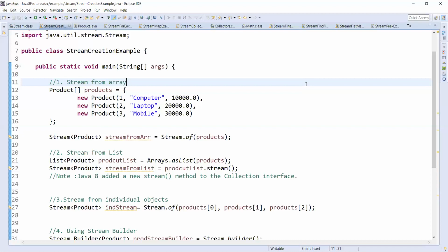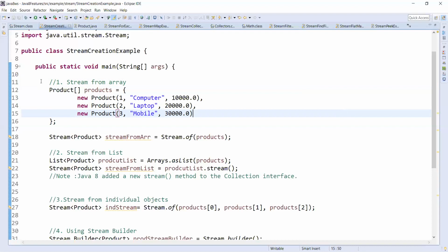Now, creation of streams. We can create streams in different ways. First, what is a stream?